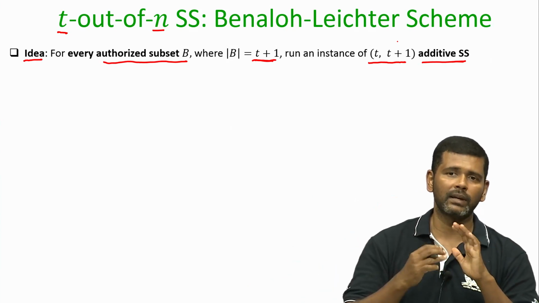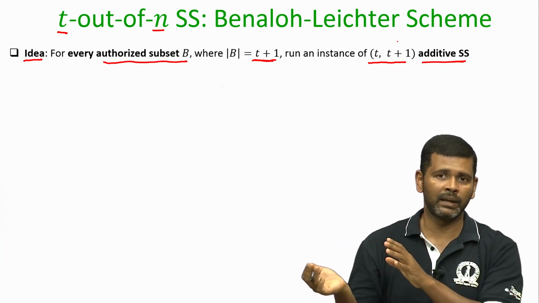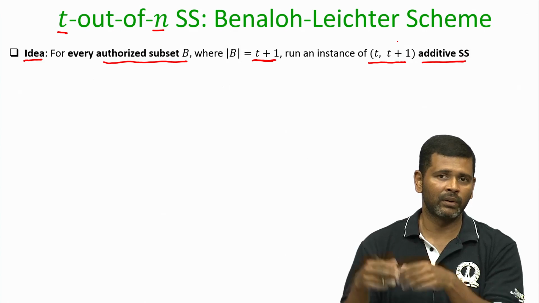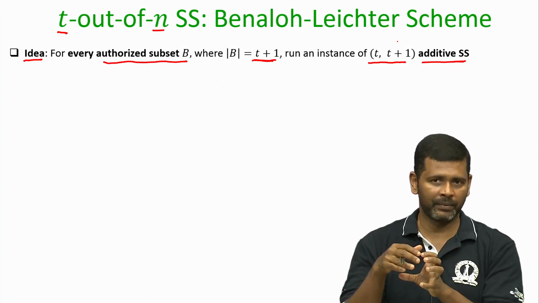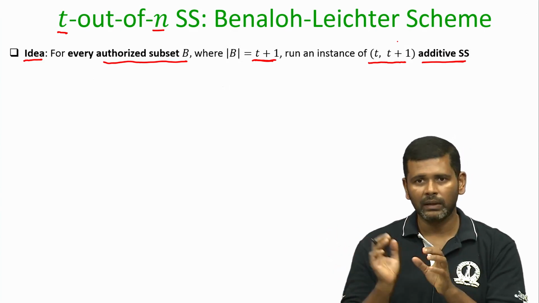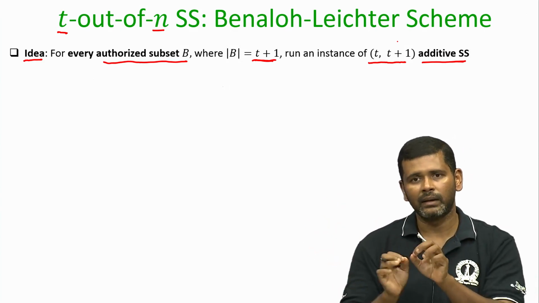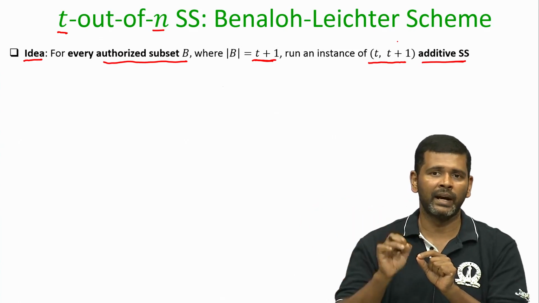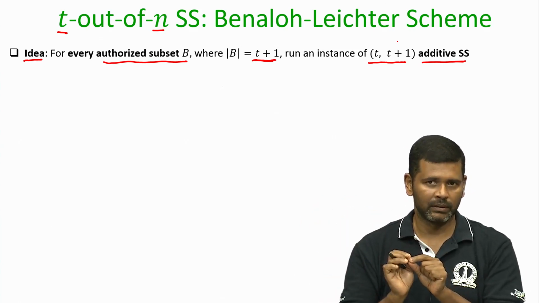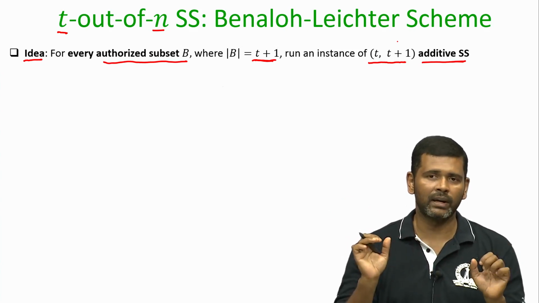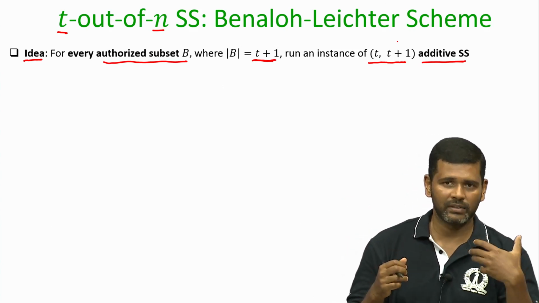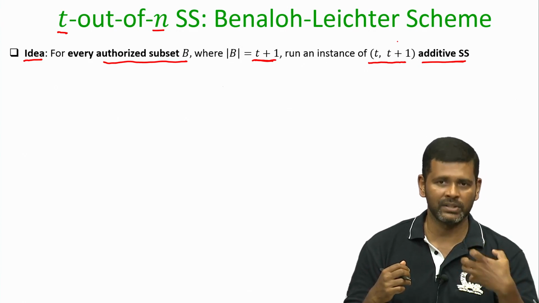Now, you might be asking what about the parties outside the B, if they come with their shares, you are not giving them any shares? Well, they will be part of another candidate subset B of size t plus 1, and for that candidate B an independent instance of additive secret sharing will be run. So, the idea is the dealer does not know in advance which authorized subset will be coming to reconstruct the secret.